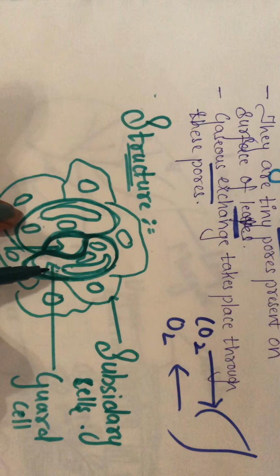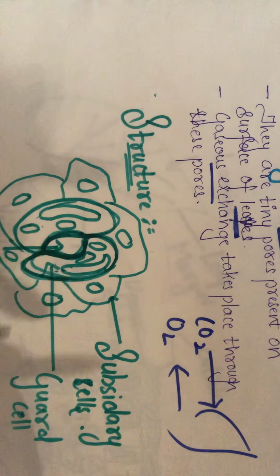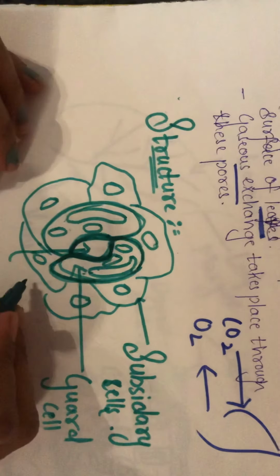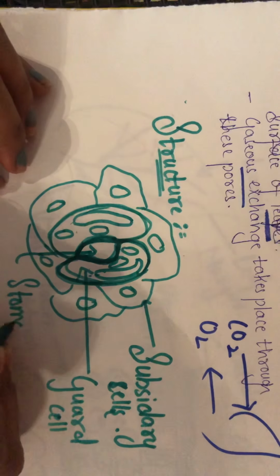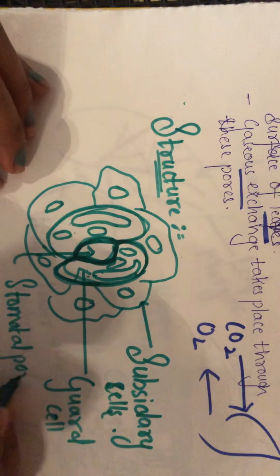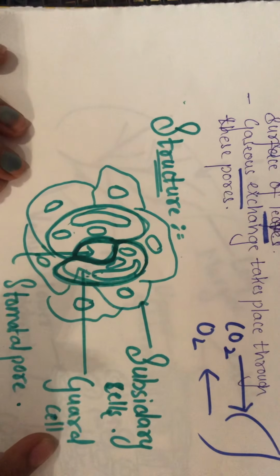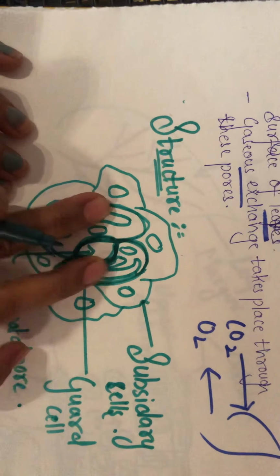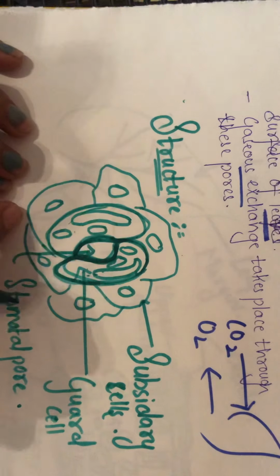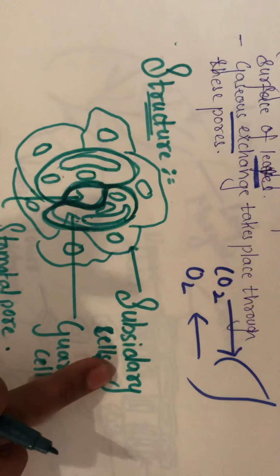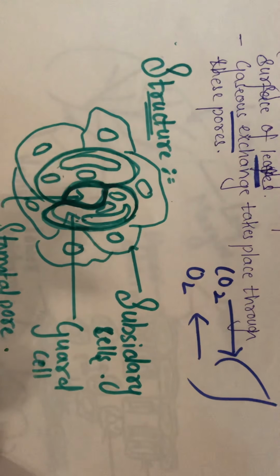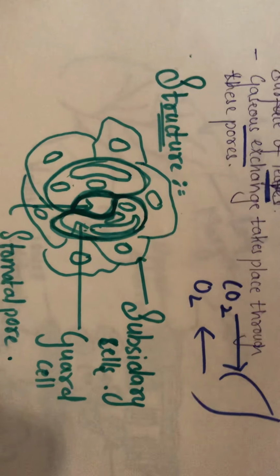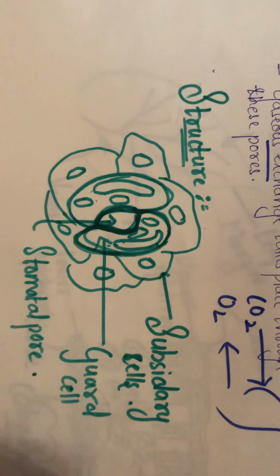And here the opening as well as the closing of the stomatal pore is regulated by the guard cells, and the cells which surround the guard cells are also epidermal in nature. They are the epidermis cells which are termed as the subsidiary cells. Do you understand this? Yes or no? Yes, please go through the diagram once.